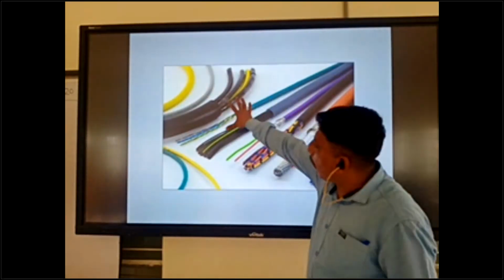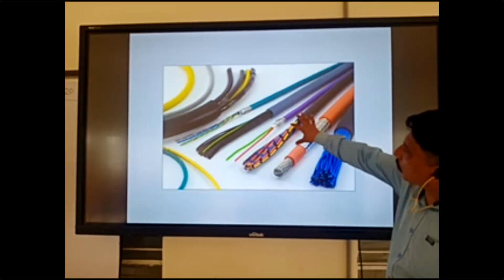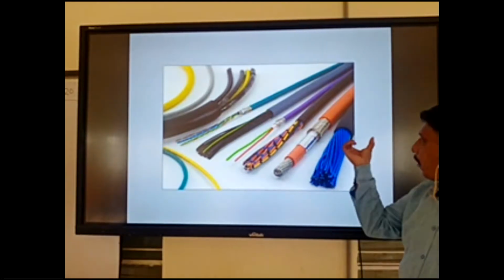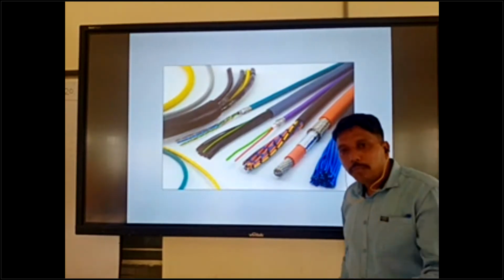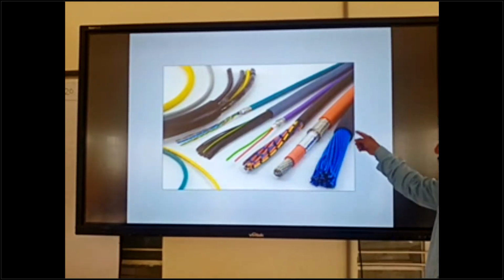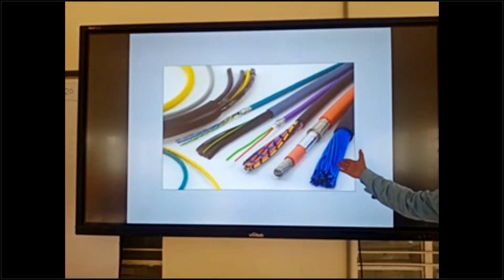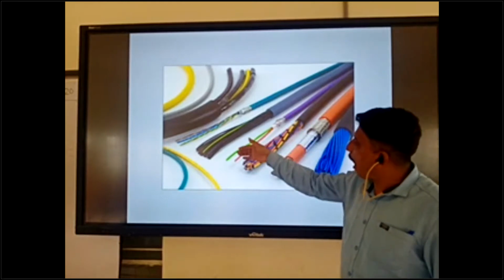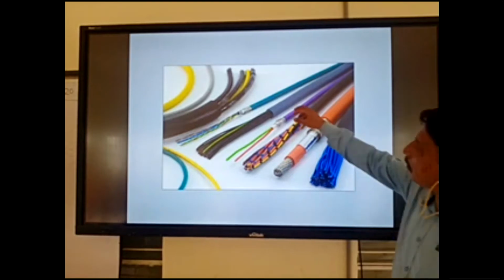So these are the cable diagrams. You can see this is the control cable. These all are control cables, from 1 core to 48 core, up to 48 quantity coming inside the cables. You can check there are so many wires inside the cable. Another cable also, another also. So we have different category cables. Especially this type